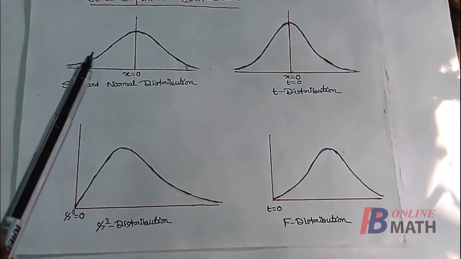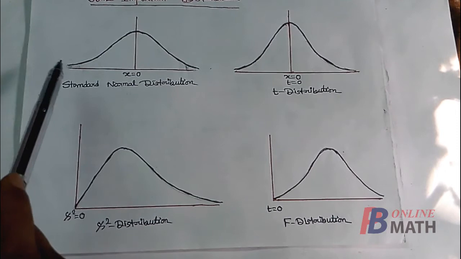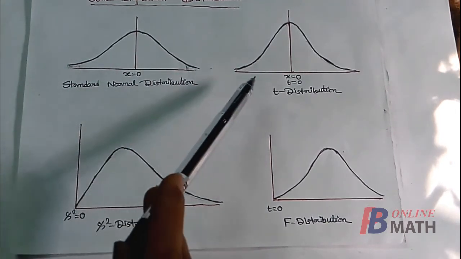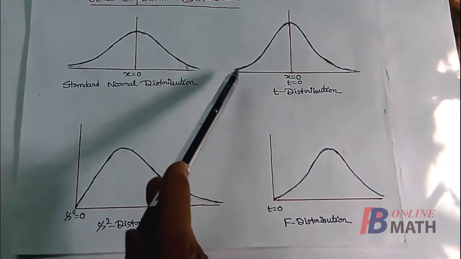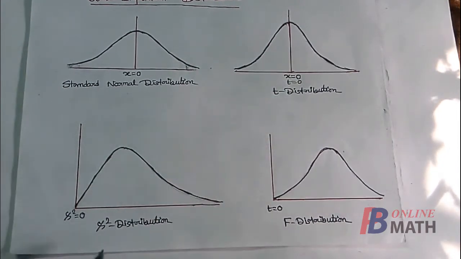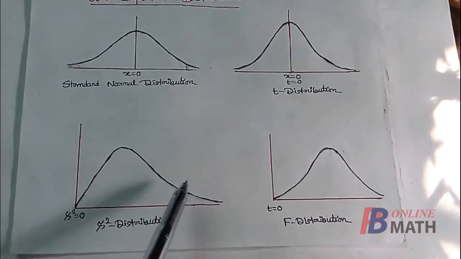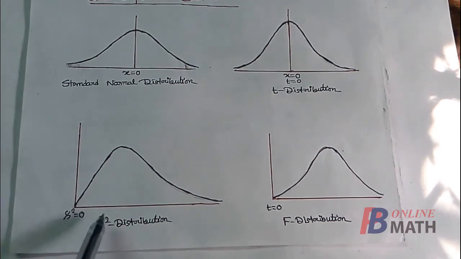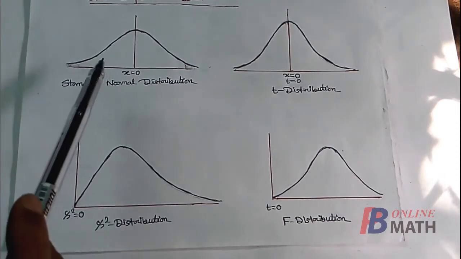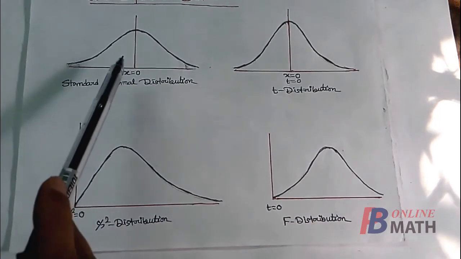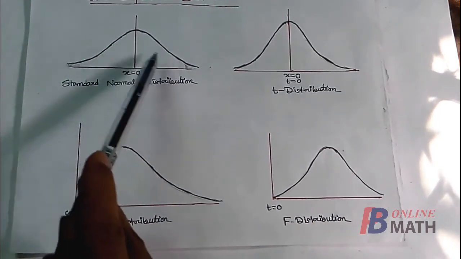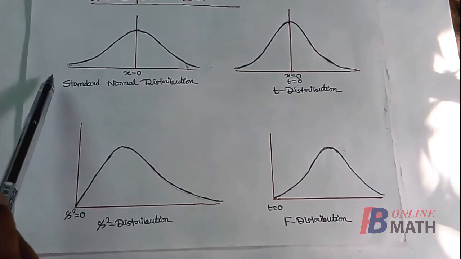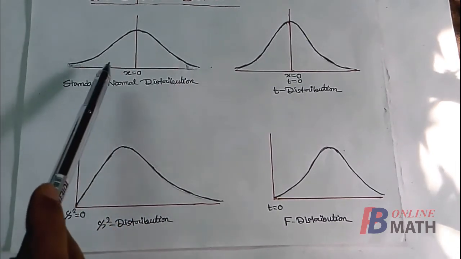Now we know that from probability, the total area enclosed by this density curve with the x-axis is equal to 1, and for t distribution also the total area is equal to 1. For chi-square distribution, the total area enclosed between these density curve and the positive x-axis is equal to 1. We compute this area by integration. So we can define that if we define this density curve by small f(x), that is the PDF, then the total area from minus infinity to plus infinity is equal to 1.